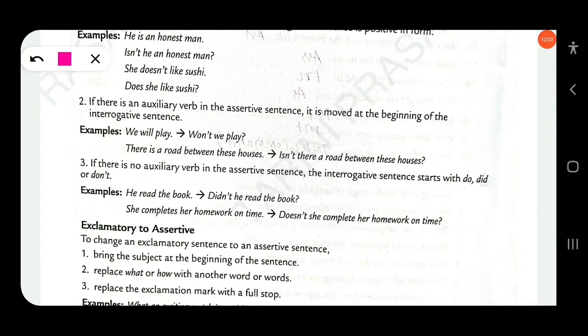Similarly, another example here, there is a road between these houses. Okay, so here, isn't there a road between these houses? Here you find the sentence is written in positive. Okay, you can also write, is there a road between these houses? Both can be acceptable. Clear?